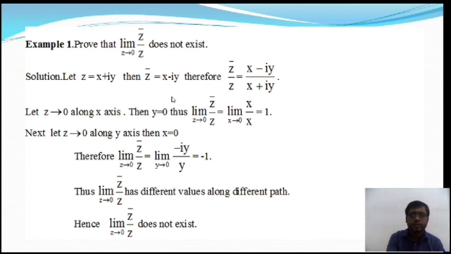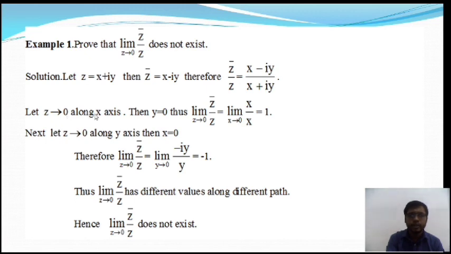So we are going to prove that if for two different paths the limiting values are different, then I will say the limit does not exist, otherwise the limit exists. Okay, so first of all, when z tends to 0, I will take either x is equal to 0 or y is equal to 0.